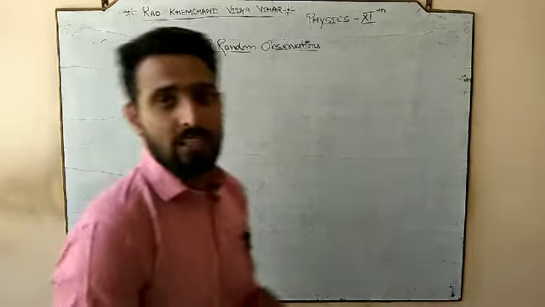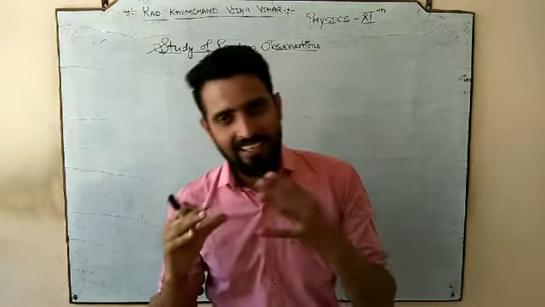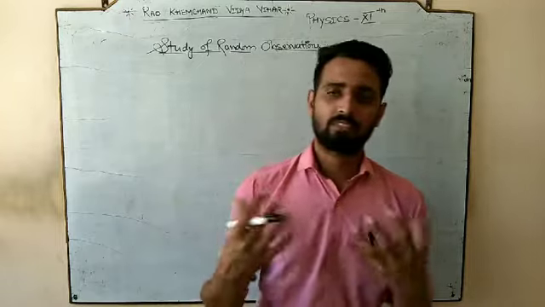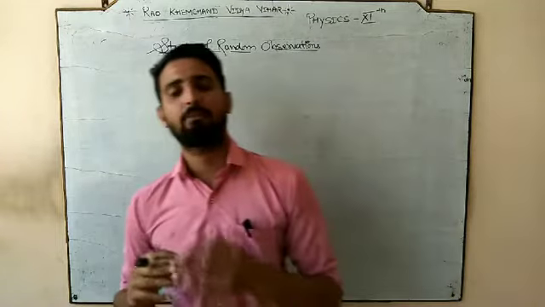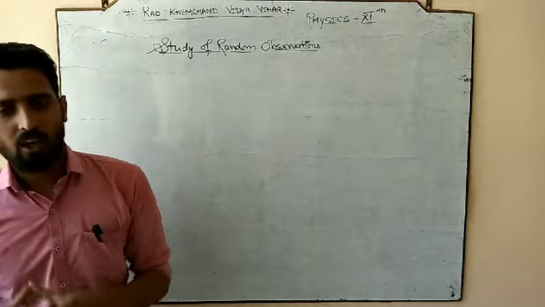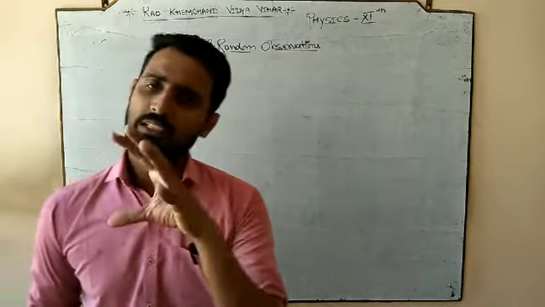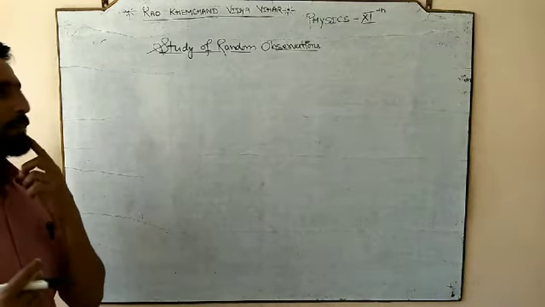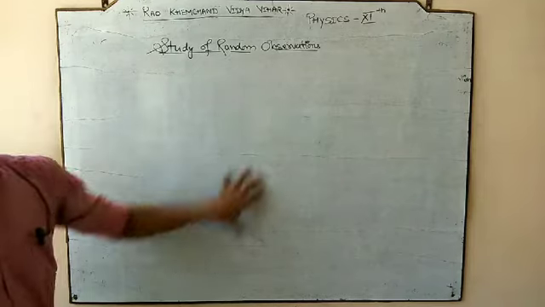Okay everyone, since we have discussed the various classifications of error and how some types of errors can be resolved, आप उन्हें कैसे study कर सकते हैं, how you can resolve them, how you can rectify them, so we can do that. But the problem and the complicated part is the random error.